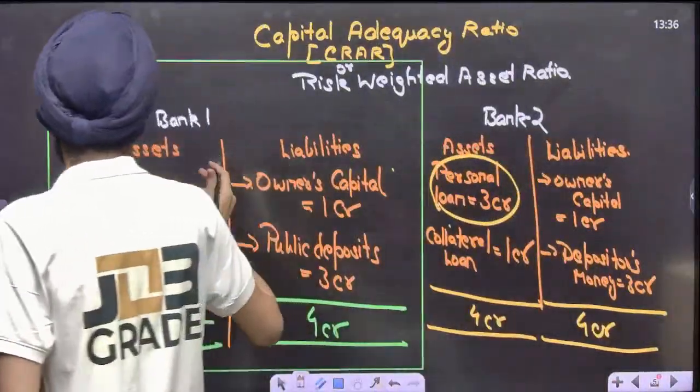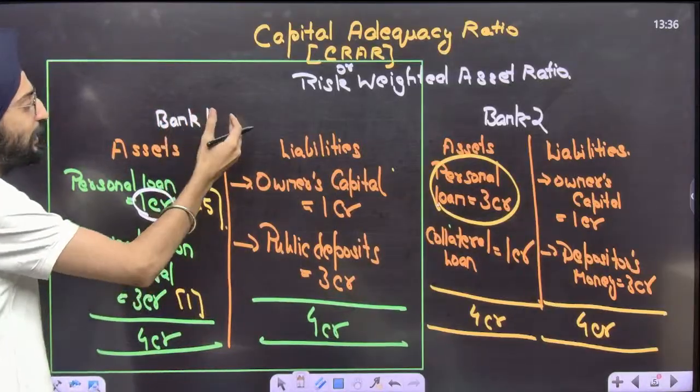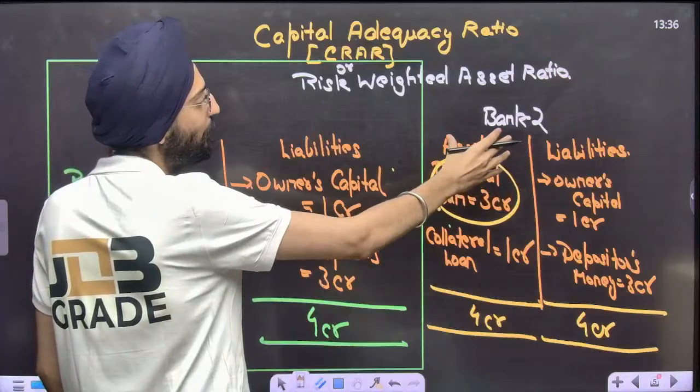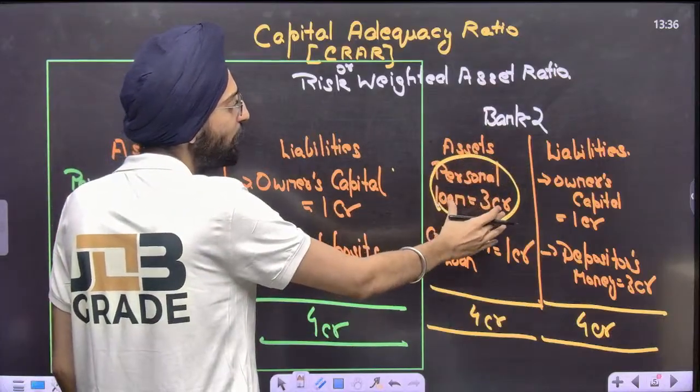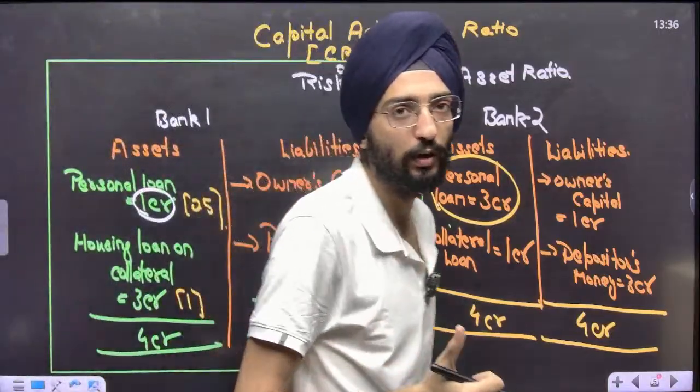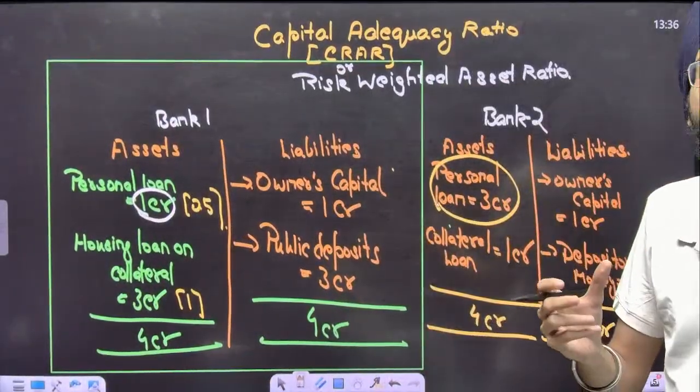Bank 1 is a safer bank because its personal loan is just 1 crore. Whereas Bank 2 is playing more riskily because its personal loan is 3 crore. Personal loans mean there is no collateral. It's been given out on certain references.